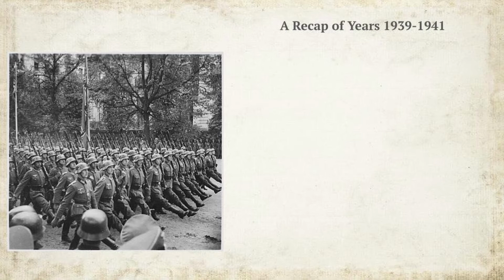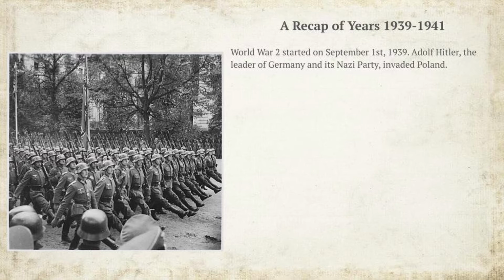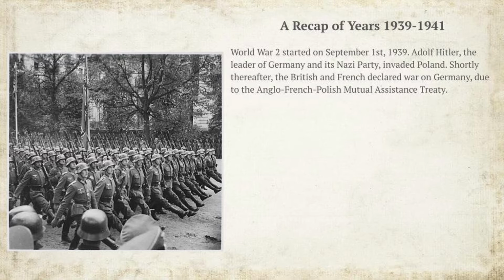A recap of years 1939 to 1941. World War II started on September 1st, 1939. Adolf Hitler, the leader of Germany and its Nazi party, invaded Poland. Shortly thereafter, the British and French declared war on Germany due to the Anglo-French-Polish Mutual Assistance Treaty. Thus started a 6-year-long war which resulted in millions of casualties.